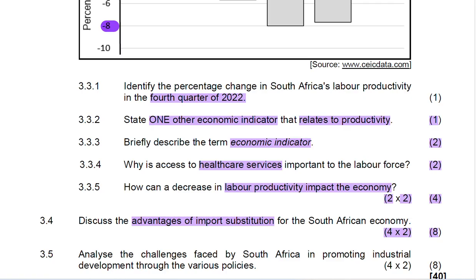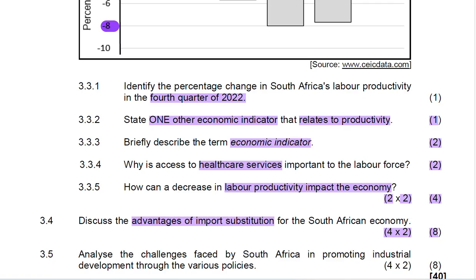In that way, what is happening? There is economic development, because that money that goes to SARS will be used for different services that are needed by different number of people. That was point number 2. That will have earned you 2 marks.